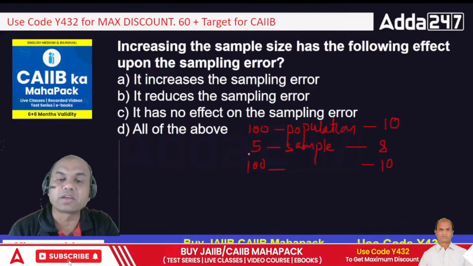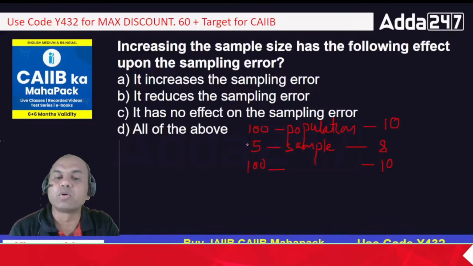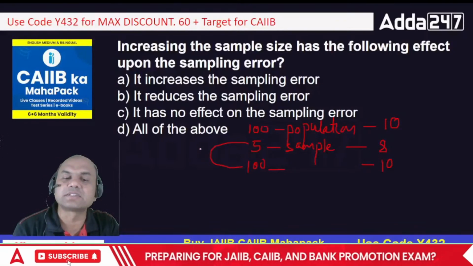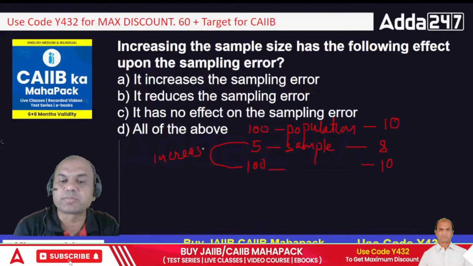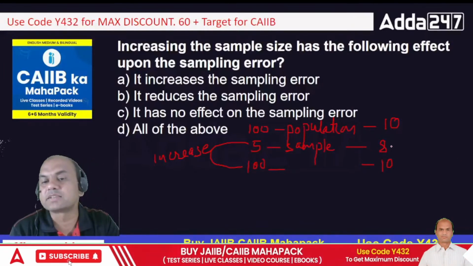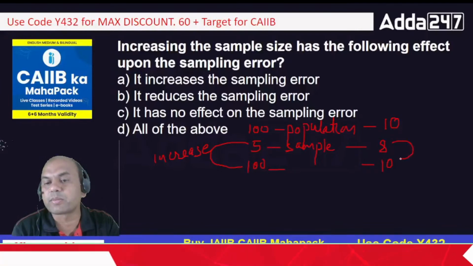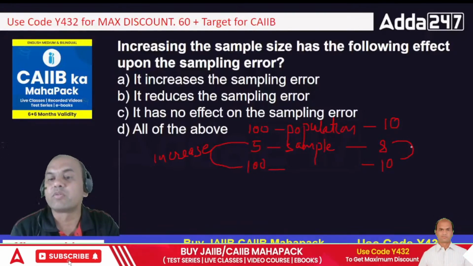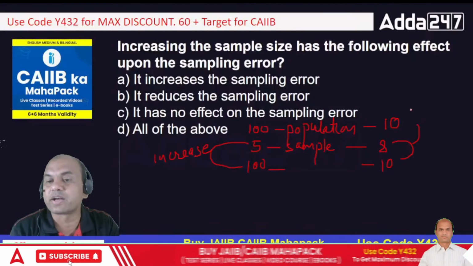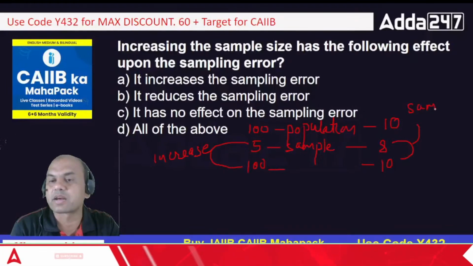So what am I seeing over here? If I go on increasing the sample size, the answer is near to the population mean. See this, what is this? Sample mean. What is this? Population mean. What is the difference called as? Just now we saw it, sampling error, right?